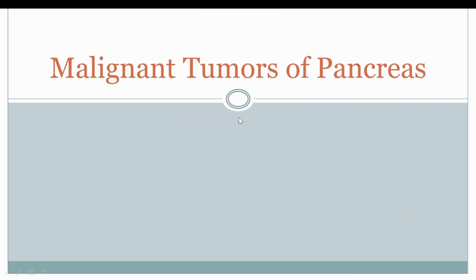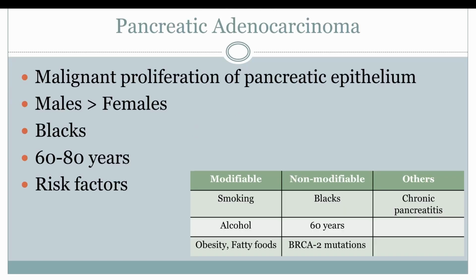Bismillahirrahmanirrahim. So coming on towards the last topic of pancreas pathology, we'll talk about malignant tumors of the pancreas. The most common of the malignant tumors of the pancreas is pancreatic adenocarcinoma. Let's break down the name of this cancer. Adeno means gland-like proliferation, and carcinoma means a malignant neoplasm of epithelial cells. So pancreatic adenocarcinoma is the malignant proliferation of the pancreatic epithelium, more specifically the ductal epithelium of the pancreas.